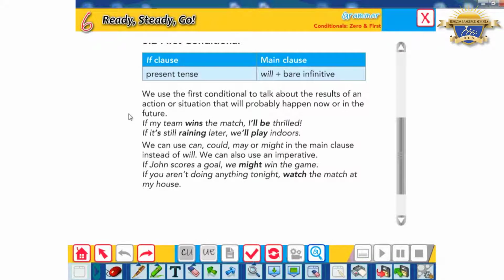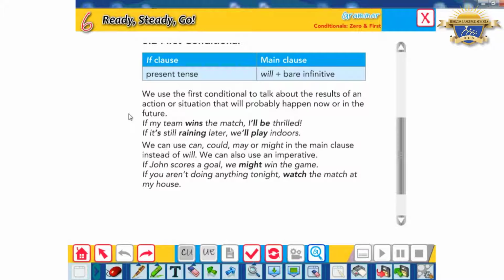And we are provided here with two examples. If my team wins the match, I will be thrilled. Okay, so in this situation, this might happen. I mean, my team might win the match and it might lose. So if my team wins the match, I will be thrilled. But what do you think if my team loses the match? For sure, I will be sad, upset, disappointed.